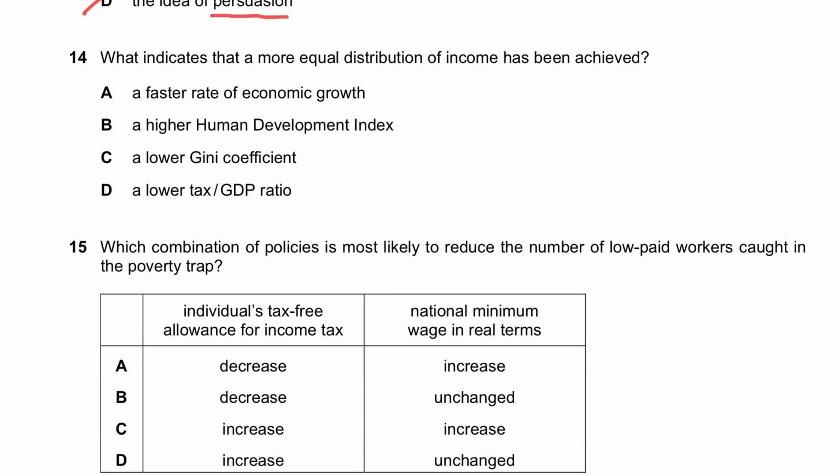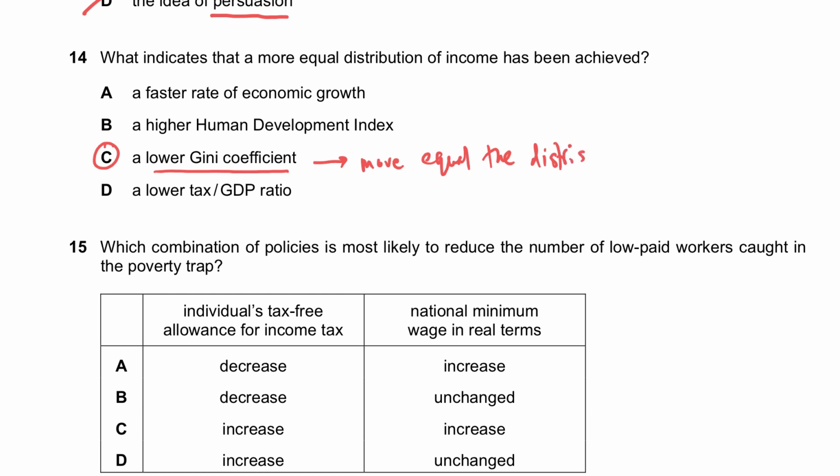What indicates that a more equal distribution of income has been achieved? Now, more equal distribution of income basically means that we are looking at the distribution of income. C is the right answer. Remember, the lower the Gini coefficient, the more equal the distribution.